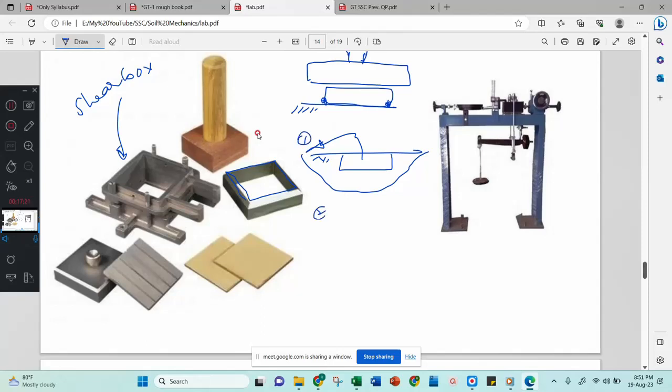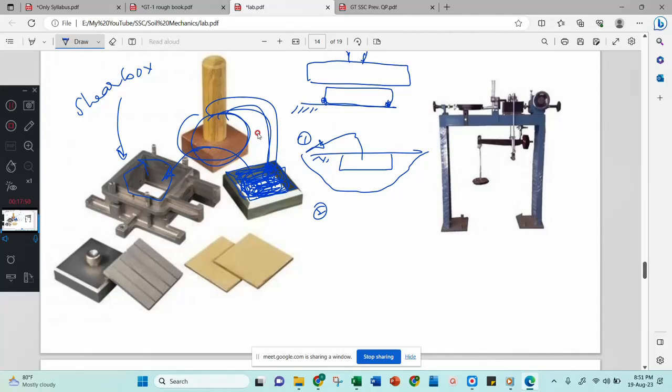The other way of getting a soil sample is with the help of this wooden rammer. We put some soil here and compact it, then put more soil and compact it again. Then you have prepared a full mold of soil, and we will transfer it to this tray. Exactly how to transfer it will be explained in the laboratory.